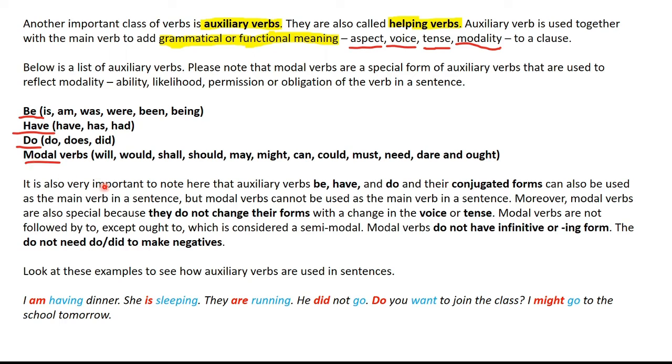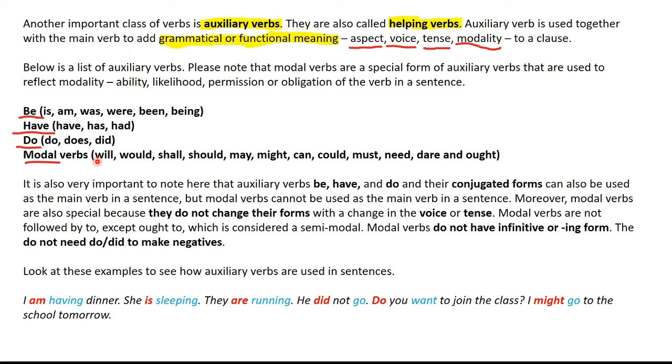For example, be would become is in case of first person singular, but modal verbs will retain their form. They will not change. Will remain will. I will, he will, she will, they will. Will does not change since it's a modal verb.